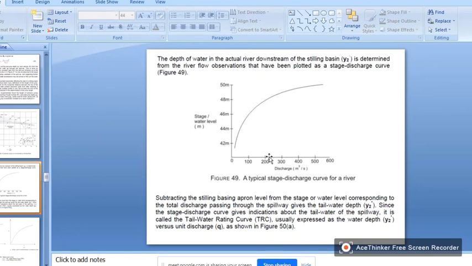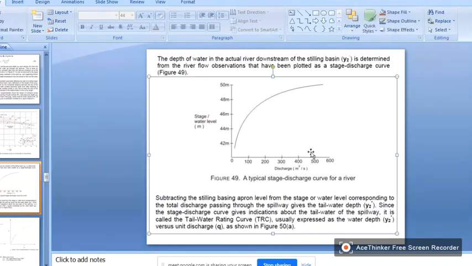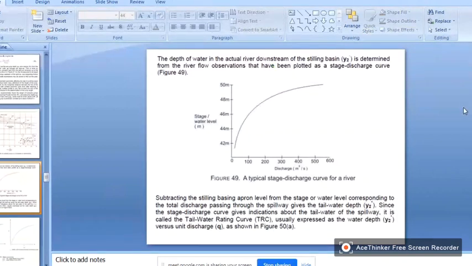The reverse case: suppose in Polavaram dam they have released 500 meter cube per second. If that much water is released at that point, then we can predict the depth of the water level at the Godavari, right? Draw a vertical line and then a horizontal line, it could be 50 meter.